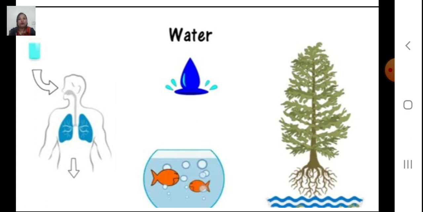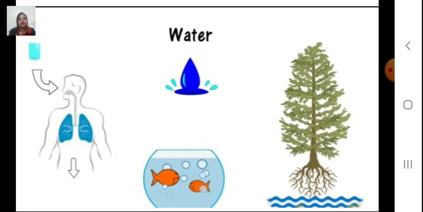Two-thirds of our body is water. That is, 60% of the human body contains water, and 90% of our blood is water. Water is not one of the main nutrients that the body requires, but it is very important for the body.